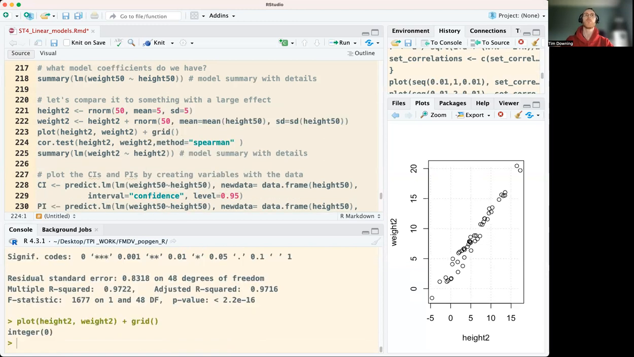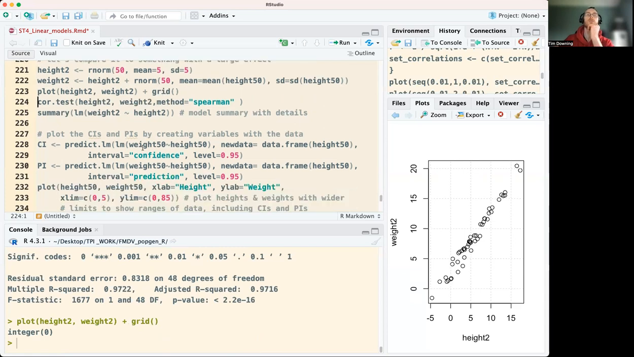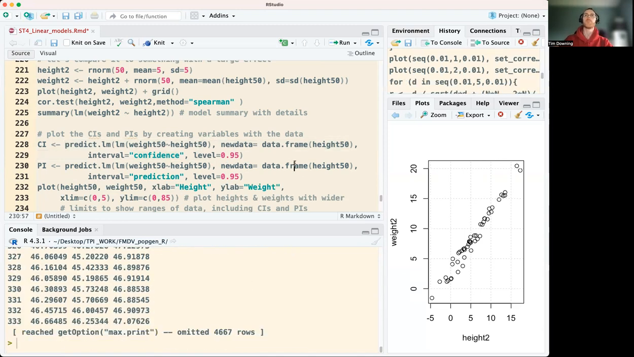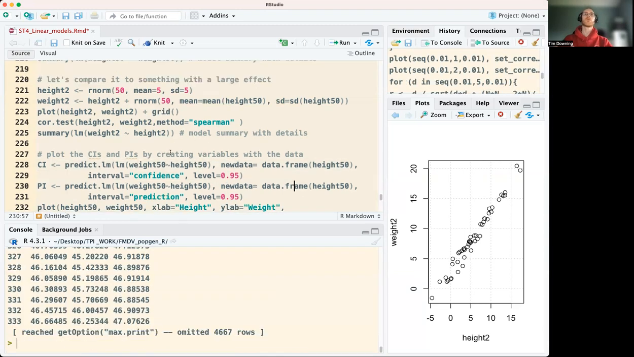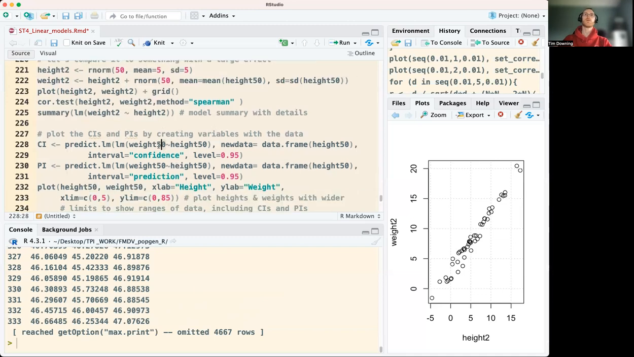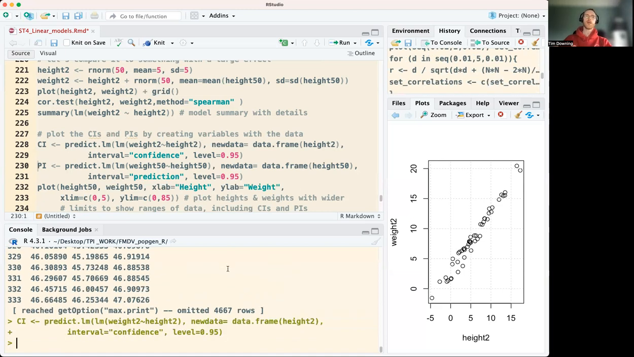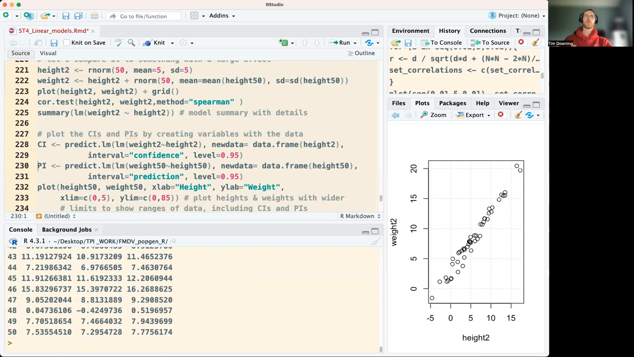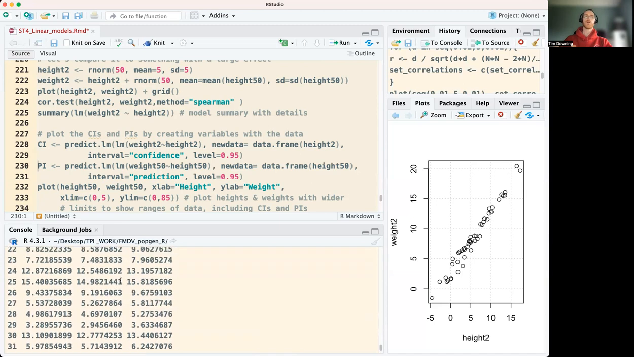Just adding a grid. And then if we look at the confidence intervals and prediction intervals, we just take that only. So we're dealing with height 2 and weight 2 here. Again, these have to agree. We have CI, we look at CI here. We can see those different values that are estimated.